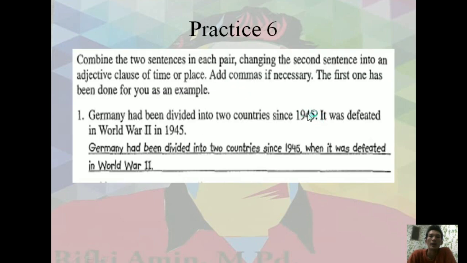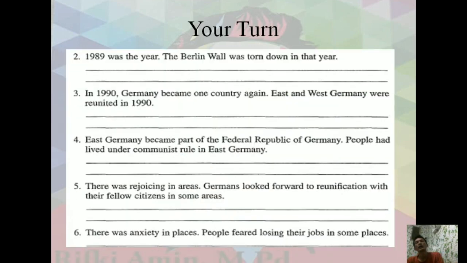Okay, here I would like to give specific information or modify 1945, the time here. Germany had been divided into two countries since 1945 when it was defeated in World War II. Your turn here. I provided 5 numbers.